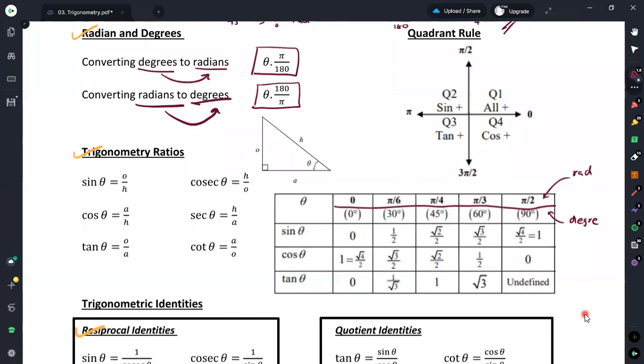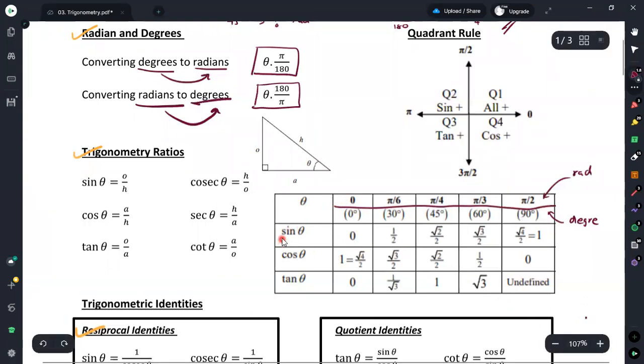If the angle theta is 0, the value of sine 0 is equal to 0. If you take the cosine, it will be equal to 1. And if you take the tangent, the value is again 0.